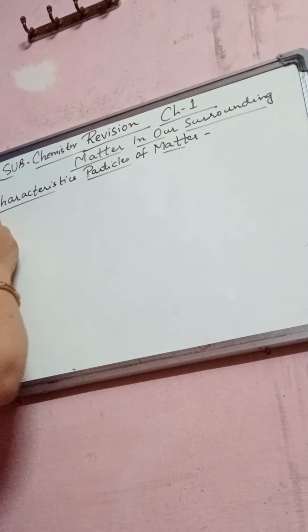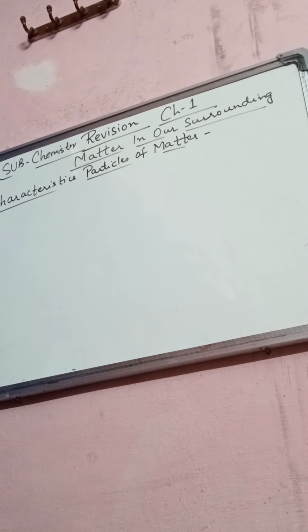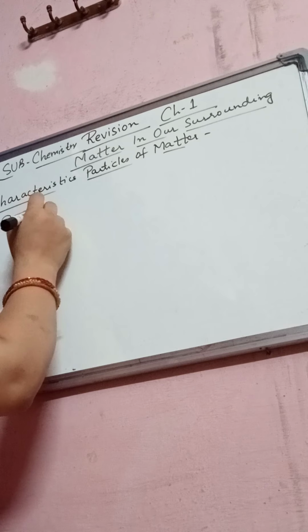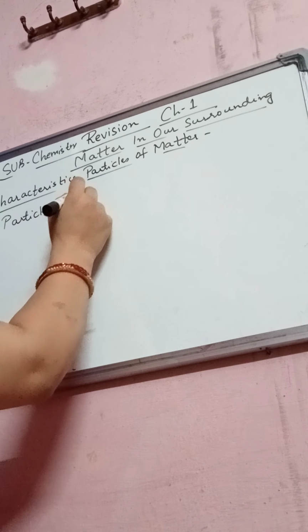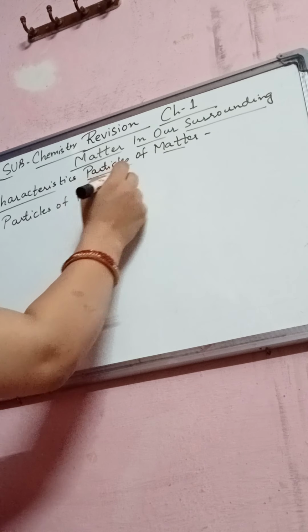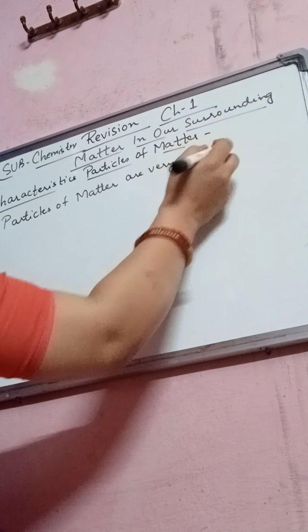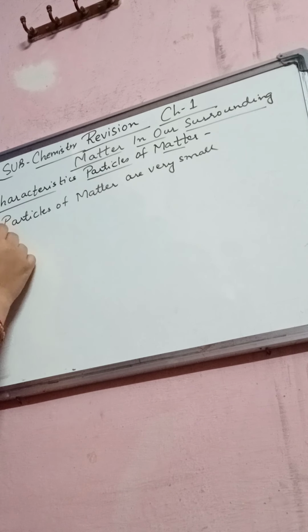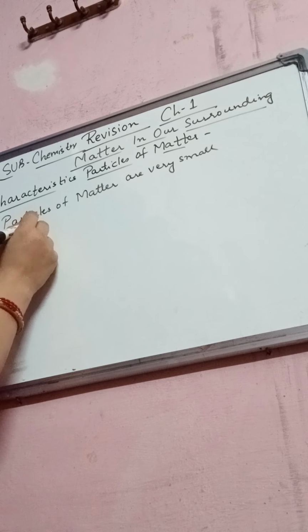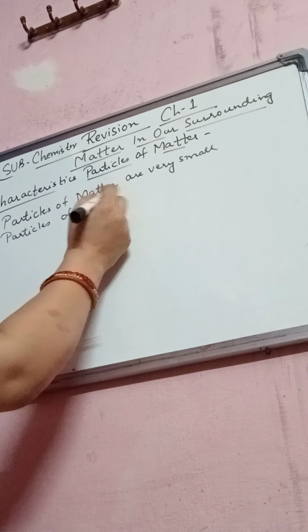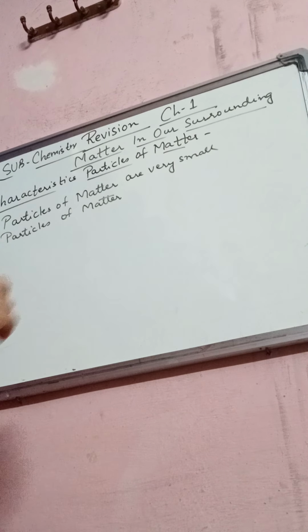Number one characteristic is that particles of matter are very small. Next, number two, particles of matter have space between them.